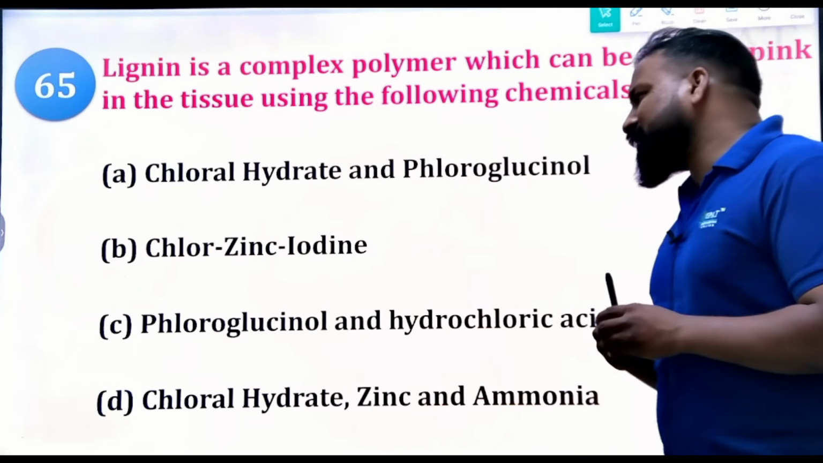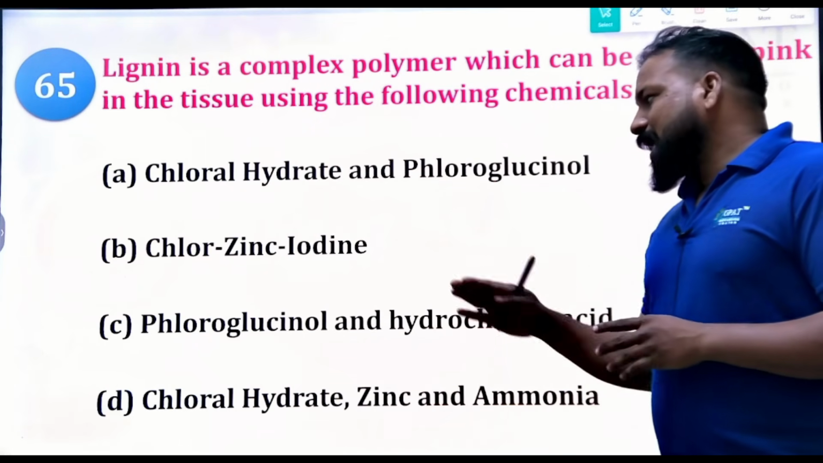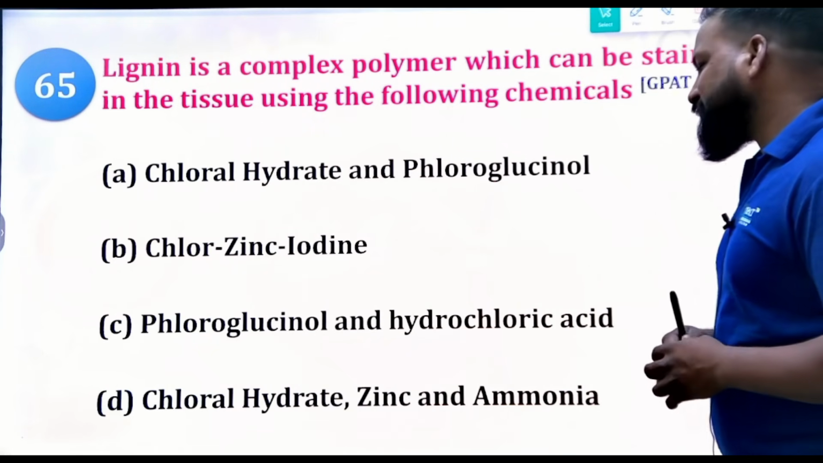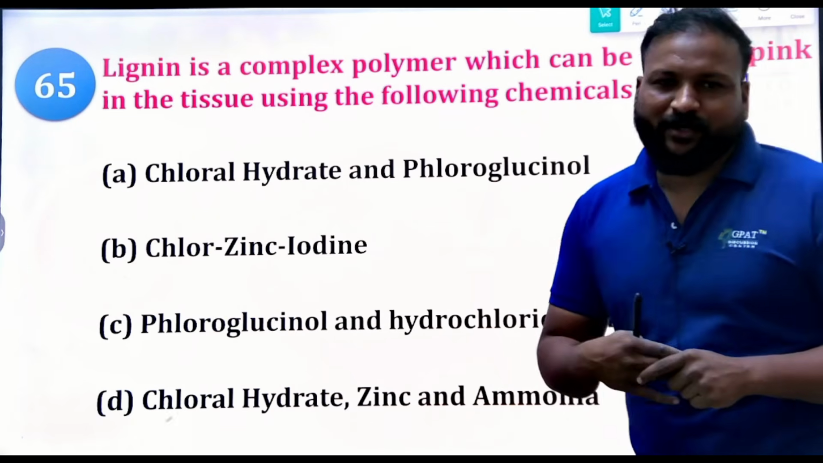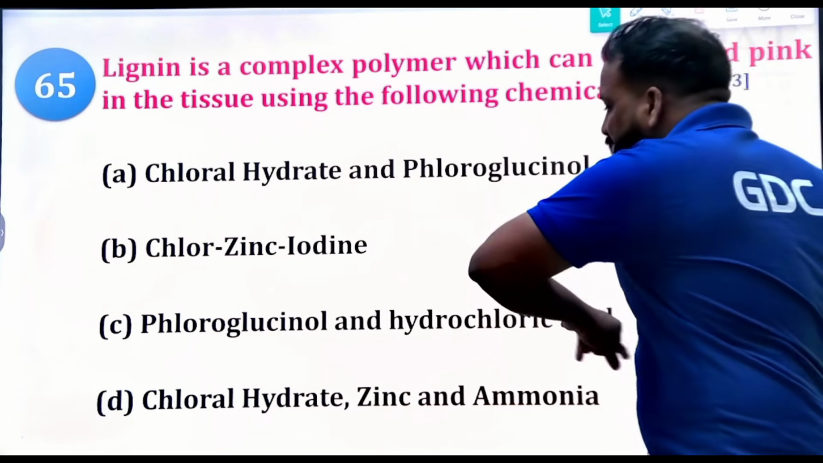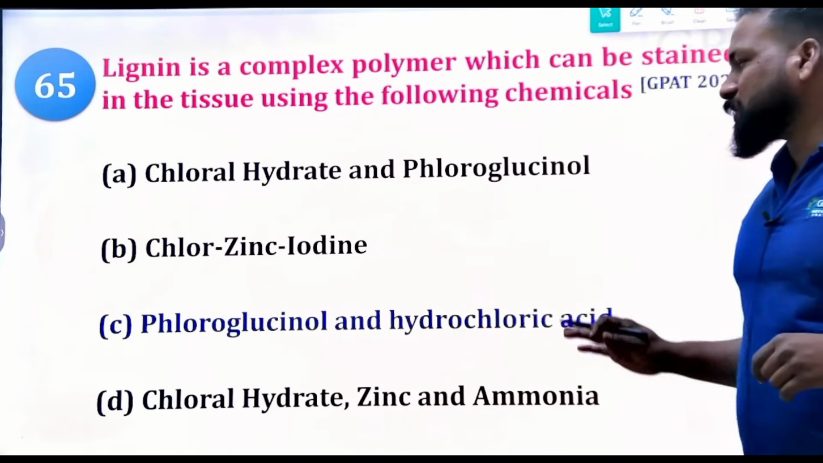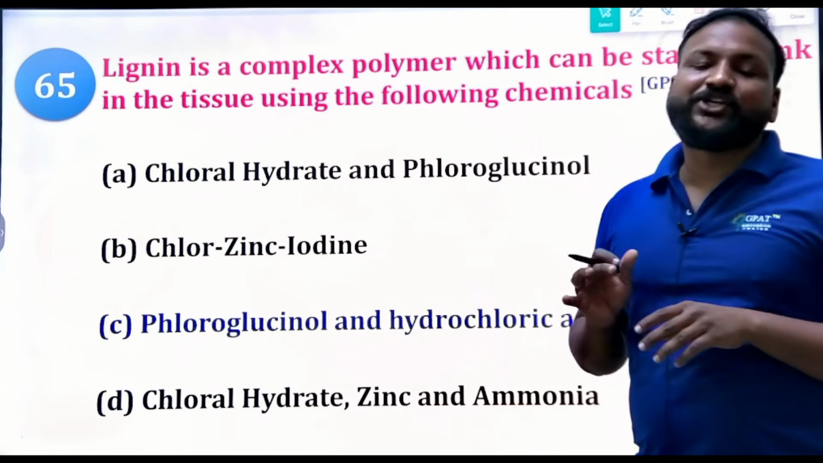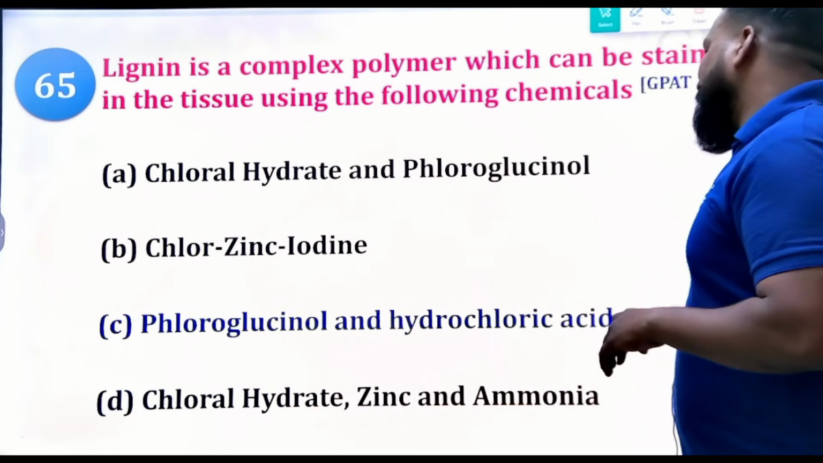Options: chloral hydrate and phloroglucinol; chloral, zinc iodine; phloroglucinol and hydrochloric acid; chloral hydrate and zinc and ammonia. So what is the right answer? Undoubtedly option C is right, because phloroglucinol with hydrochloric acid is a common reagent to stain hardened tissues.